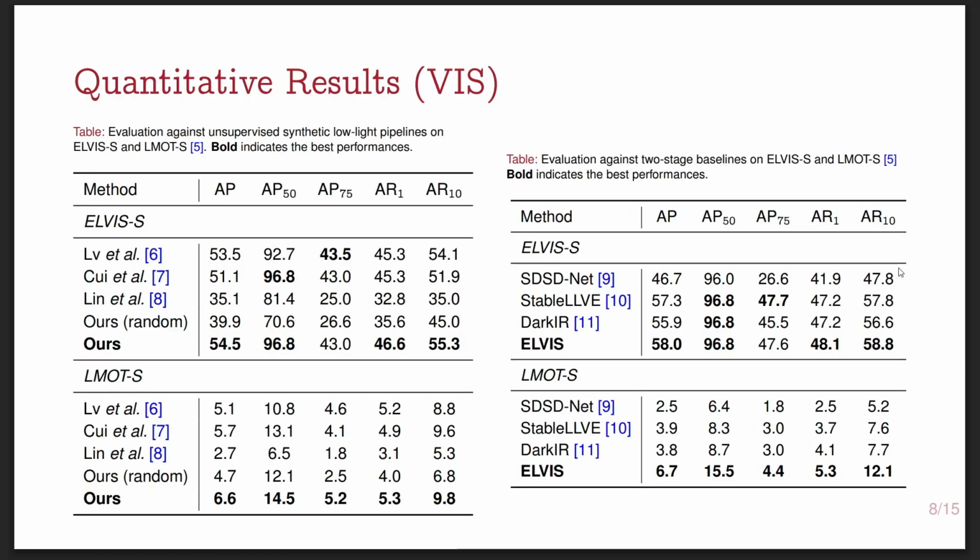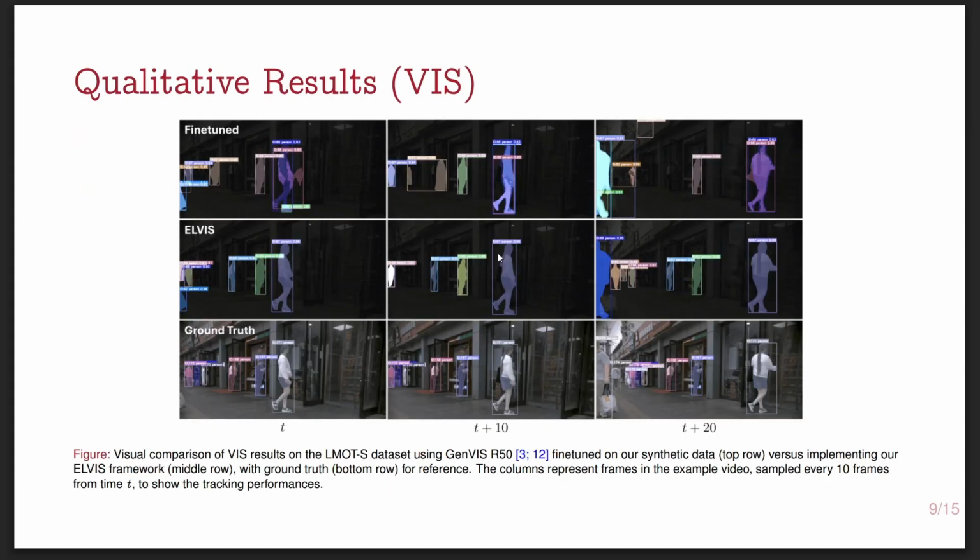We also evaluate on real low-light videos. So you can see that on both the ELVIS S dataset and the ELMO S dataset, on the left we compare against synthetic low-light pipelines, and you can see that ours shows the best performance. And on the right we compare against two-stage baselines, where you apply an enhancement method as a pre-processing step, and then you apply a pre-trained VIS method, and you can see that ours still performs better than the two-stage baselines. And here are some qualitative results.